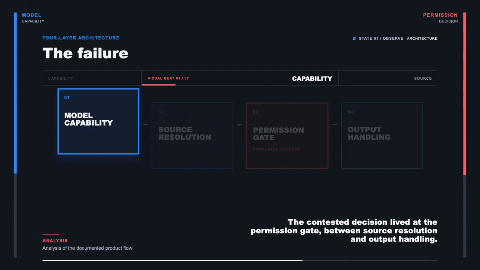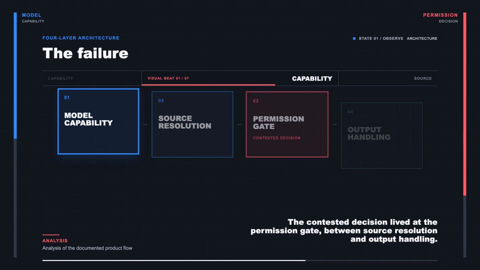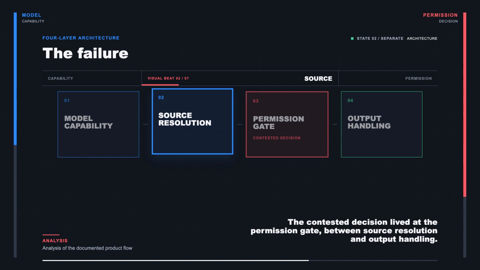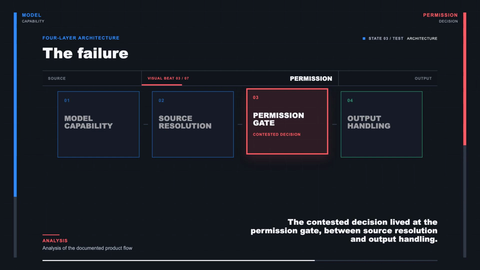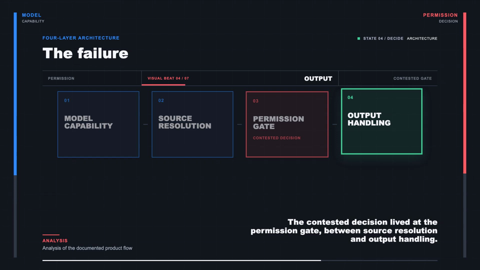Now separate the system into 4 layers. First, model capability. Can Muse Image compose multiple references? Second, source resolution. Can Meta AI find the public account and retrieve eligible photos? Third, the permission gate. Should this requester be allowed to use those photos for this transformation? Fourth, output handling. Can the system block abuse and label the result?